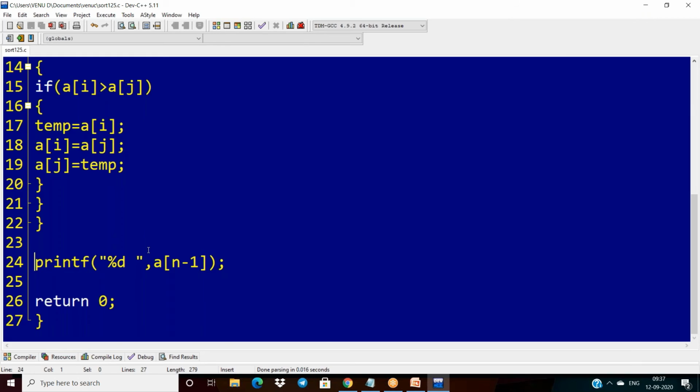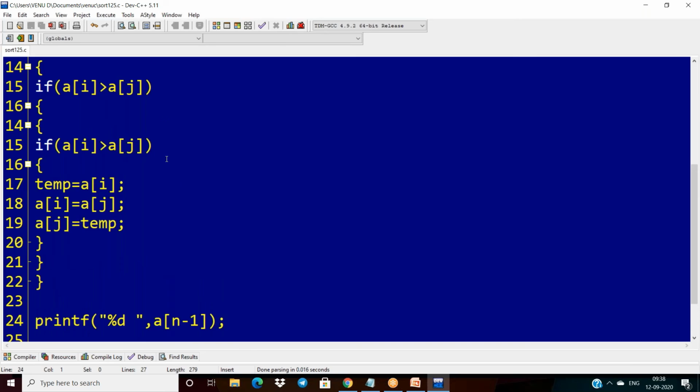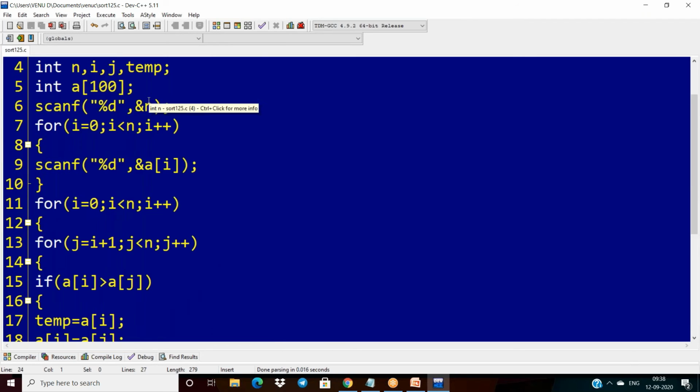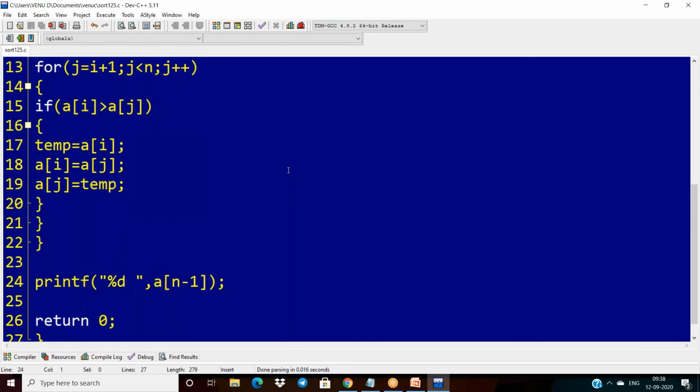But sir, instead of this, can I use characters? Suppose I want to sort characters here. If you want to sort characters, I already explained this during the arrays and functions with arrays concept, and I have to show that also. So if it is characters, how do we do it? How to sort the elements?